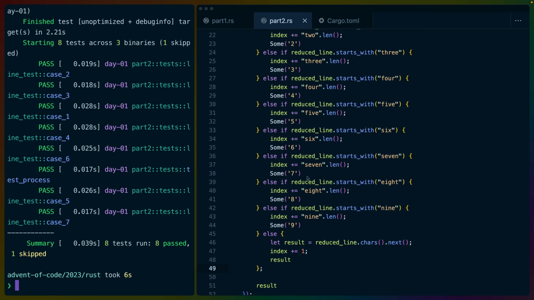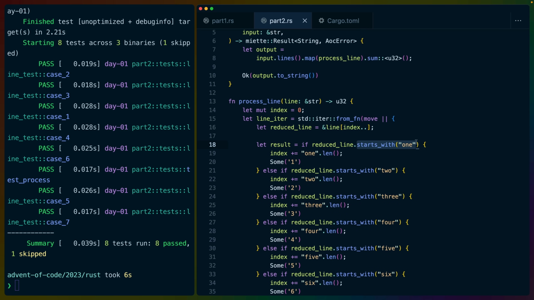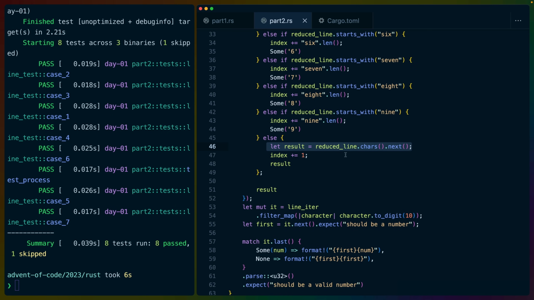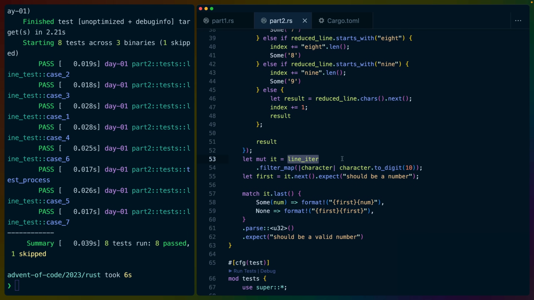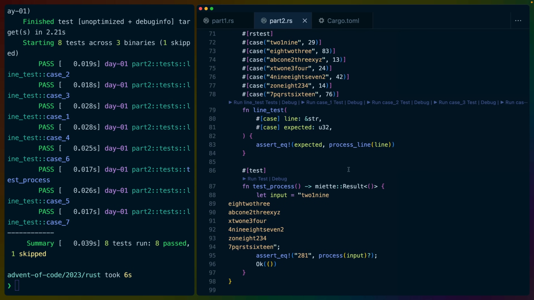But if we keep this index skipping and we run our tests again, we can see they all pass. So really what's happening here is we check to see if it starts with any of our magic strings. If it does, we add that number of characters to our index and we return the character that represents that string as a number. Otherwise, we just take the next character off of the reduced line, we increment by 1 to the next character, and we return that instead. Then our logic for iterating over these lines is exactly the same. So line iterator, filter map, character to digit, didn't need to change any of that. All's well that ends well there.